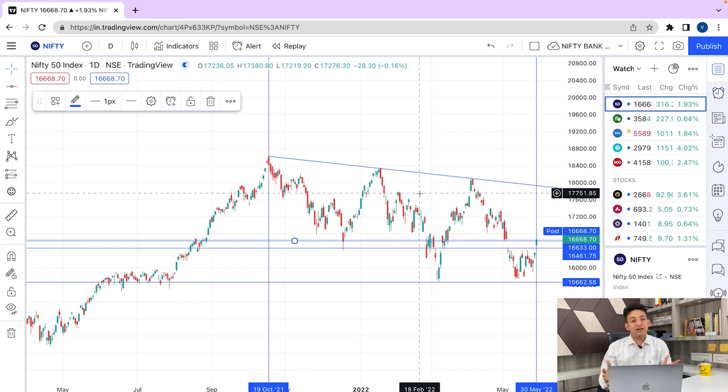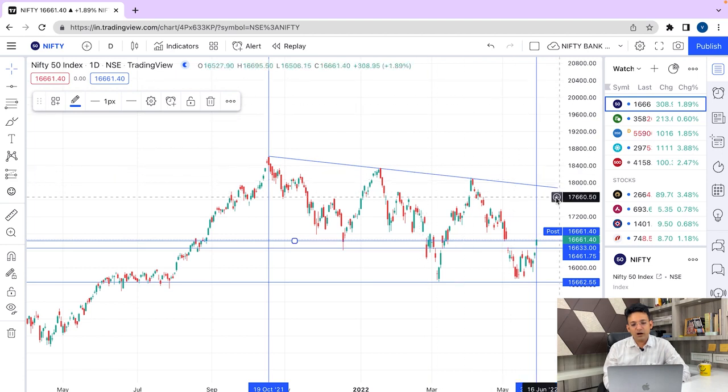To change the pattern and to change the direction, we need to make a higher high. It's very premature to speak of this higher high right now. The logical target is that Nifty could reach around this trend line zone, which is around 17,600 and above. In between it may face many resistances. We can identify those resistance zones through Fibonacci and other parameters, but right now I am keeping it very simple and analyzing only through the trend lines.